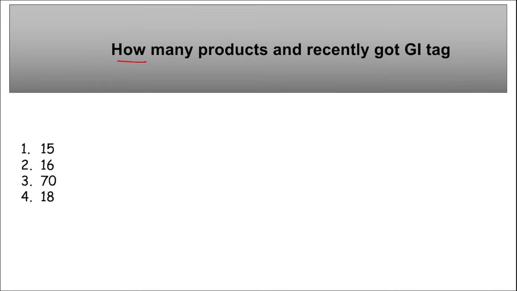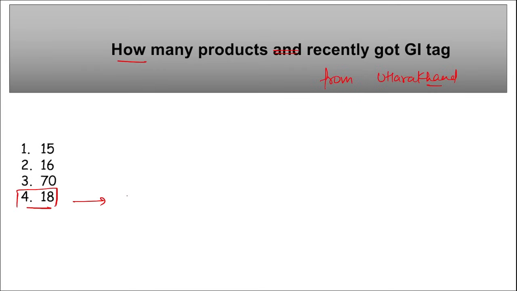How many products recently got the GI tag from Uttarakhand? So remember, a total of 18 products recently got the GI tag.